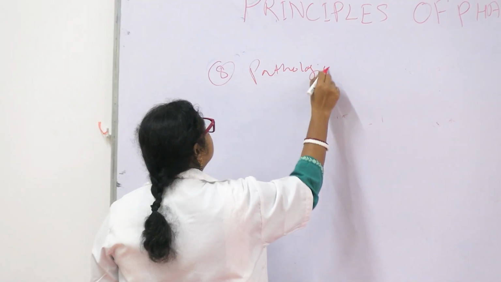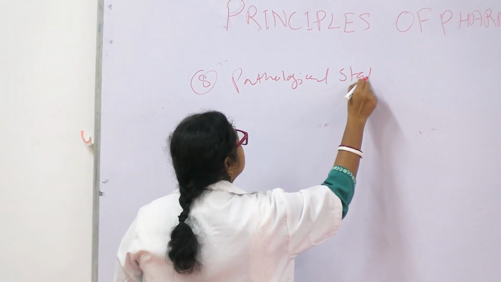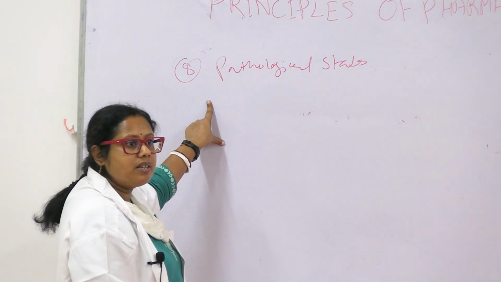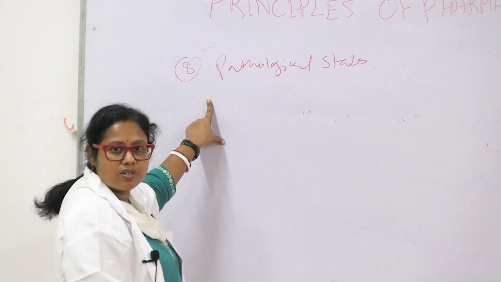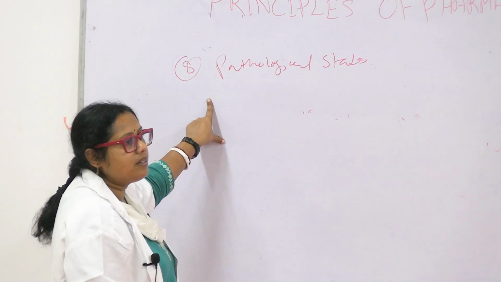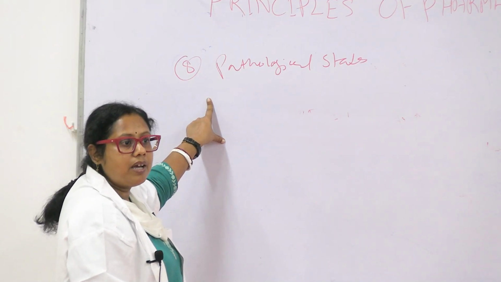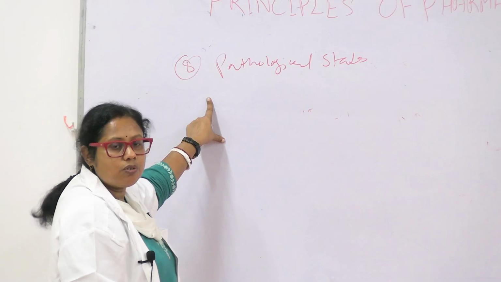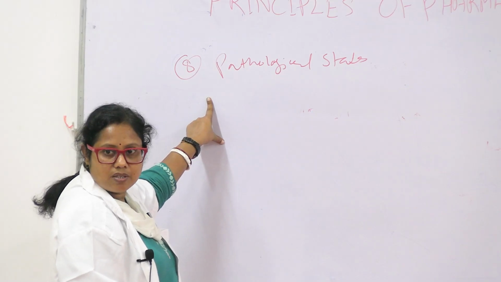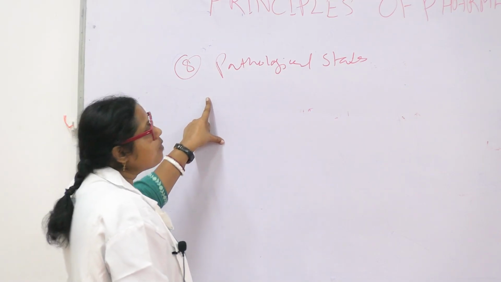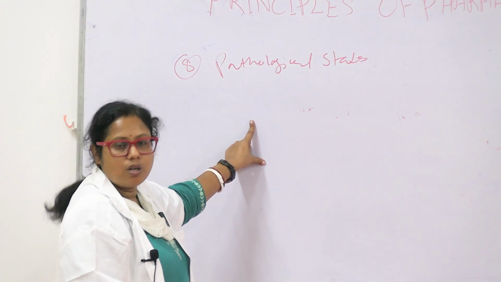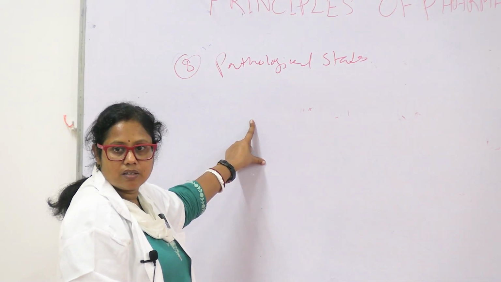Pathological states. We already described pathological states means diseased conditions. In certain diseases, we have to reduce the dose of the drug. We told about the elderly patients. Similarly, in young adults also, if a patient comes to you with liver disease or kidney disease, you have